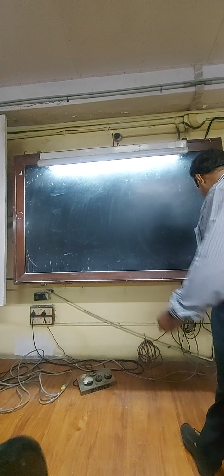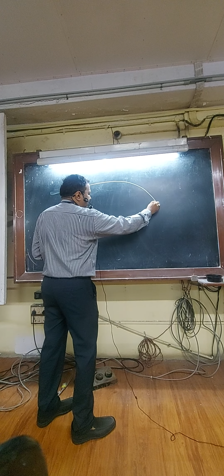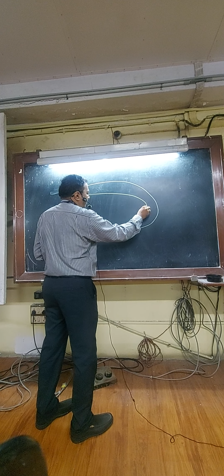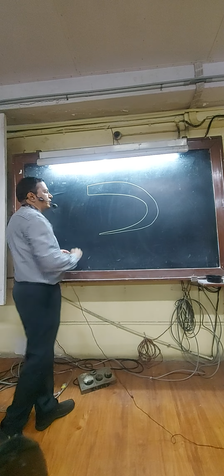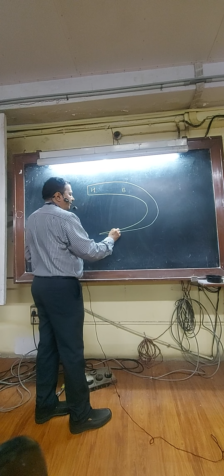Now coming to the anatomy of caudate nucleus and lentiform nucleus. The caudate nucleus has a head, body and tail.